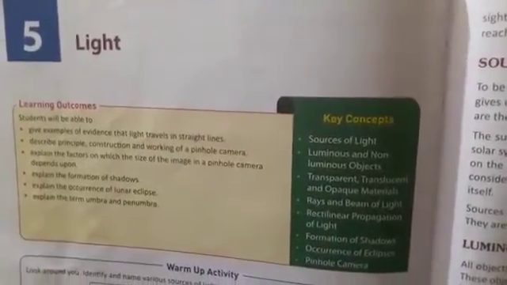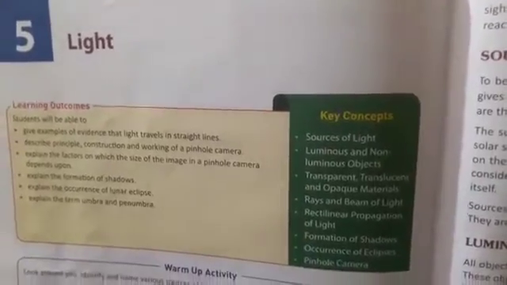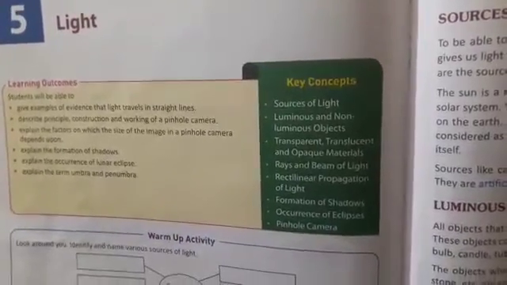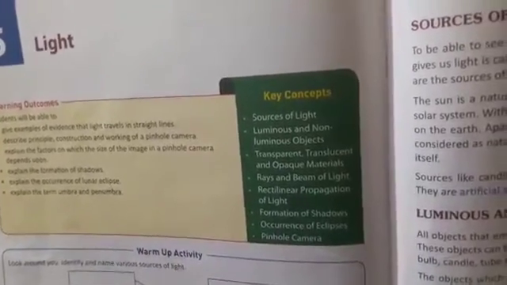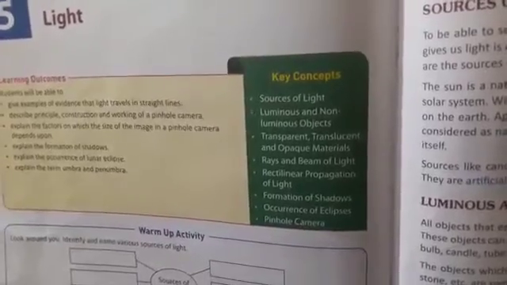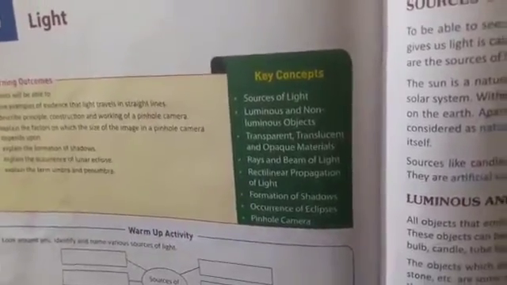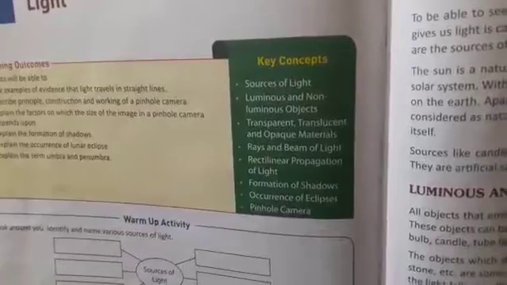Dear students, today we are going to start chapter number 5, Light. In this chapter, we will see about sources of light, luminous and non-luminous objects, transparent, translucent and opaque materials, rays and beam of light, rectilinear propagation of light, formation of shadow, occurrence of eclipse and pinhole camera.